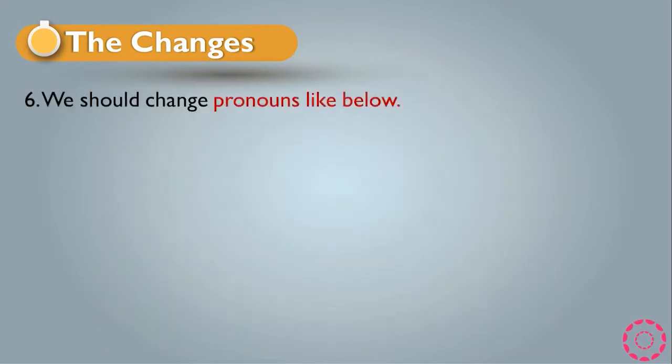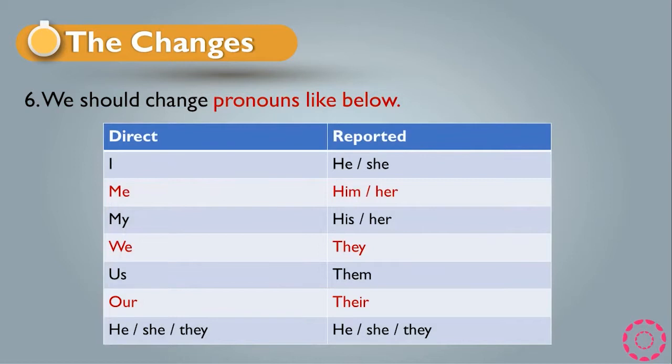The last point is that we should change pronouns, like below. If we have pronouns in the sentence, we should change them like that. I became he or she, according to the sentence. Me became him or her, again according to the sentence. My became his or her. We will be they. Us will be them. Our will be their. He, she, or they will stay the same. It will stay as it is, itself.